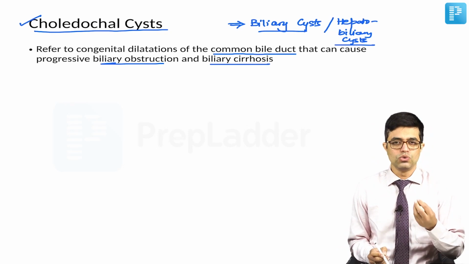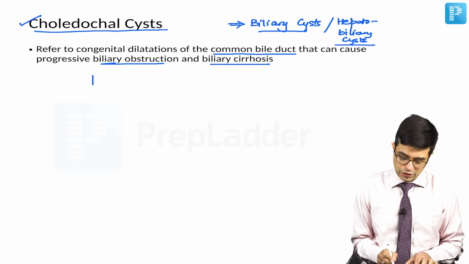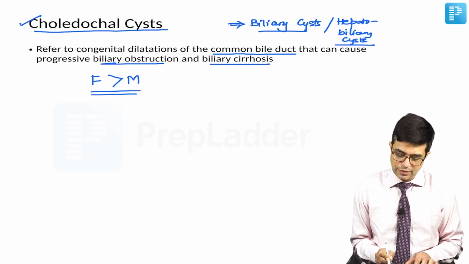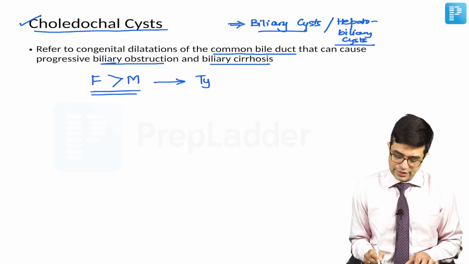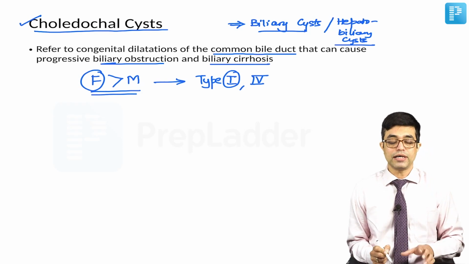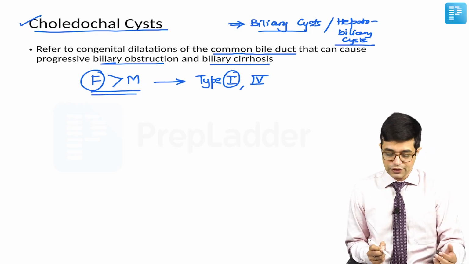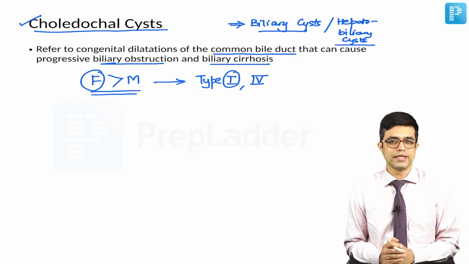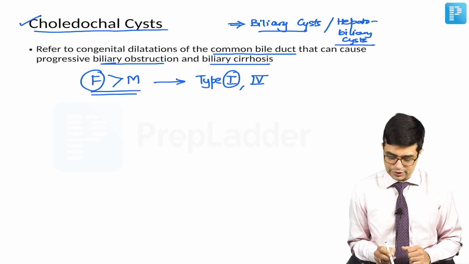Choledochal cyst, what are the 2 or 3 things which you should know? First of all, females are more commonly affected than males, particularly in the common varieties, that is type 1 as well as type 4. In type 1, females are more commonly affected. Type 1 comprises almost 80% of the choledochal cysts. So, overall also you can say that females are more commonly affected.